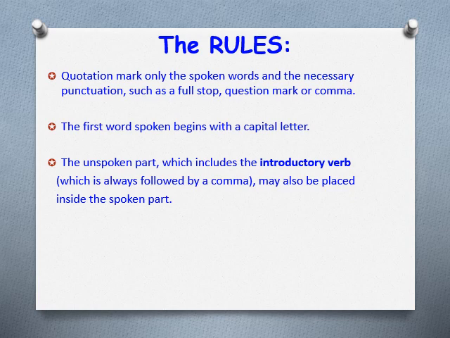"Sitting with me isn't enough," close quotation marks. Now you've included that introductory verb inside your quotation. Begin a new paragraph each time a different person speaks.